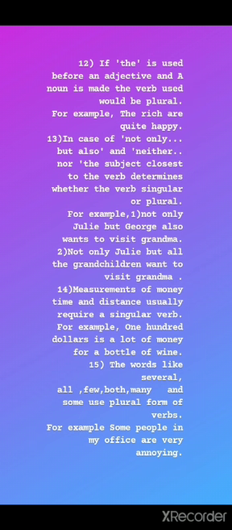In case of not only but also and neither nor, the subject closest to the verb determines whether the verb will be singular or plural. For example, not only Julie but George also wants to visit grandma. Not only Julie but all the grandchildren want to visit grandma.